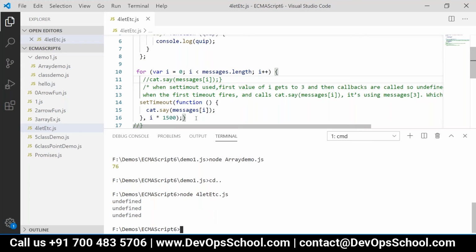Then say will be invoked for next. The I value, there is only one I available and its value is incremented to 3. And each call is taking that new value of I. Why? Because there is no block scope.